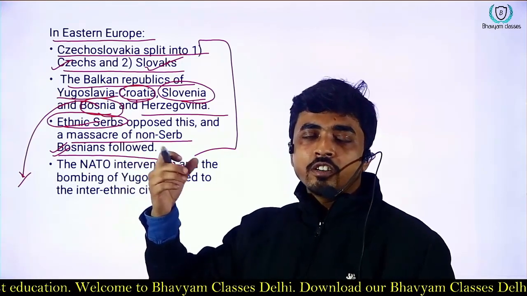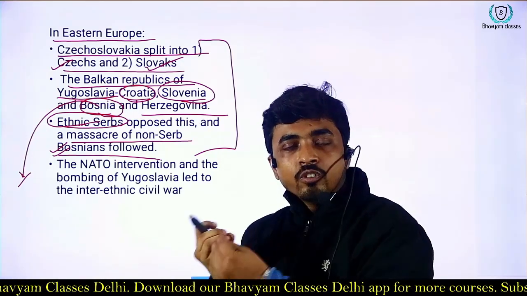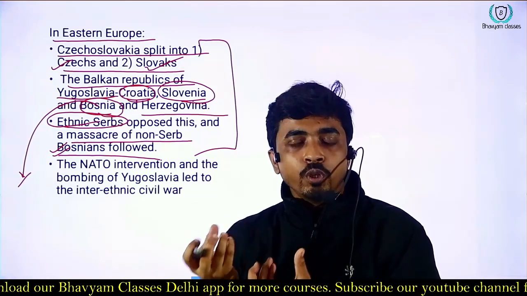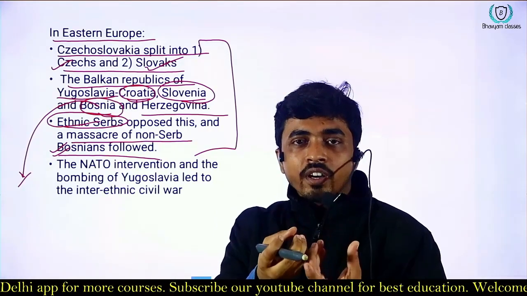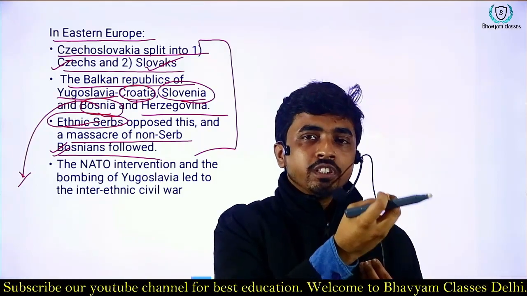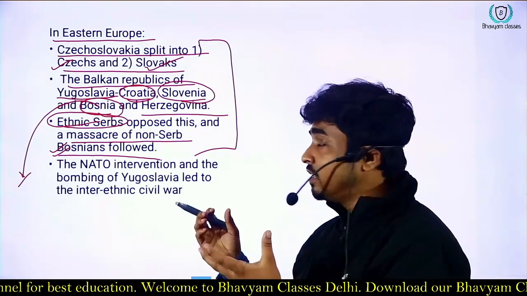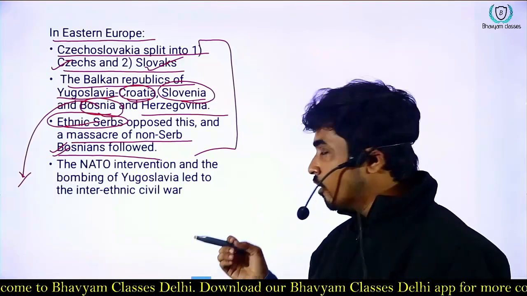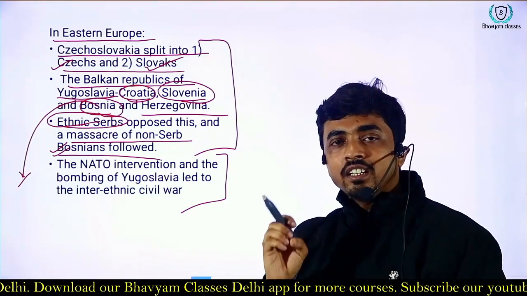Even today, if we go to Azerbaijan and Armenia, we see that the major issue between these two countries is over ethnicity, the ethnic population. Armenia is claiming that Nagorno-Karabakh should be part of our nation, because the population of that region ethnically belongs to us. So ethnicity led to violence in this region. Apart from the internal factors, now you will see how NATO played a role in the tension.